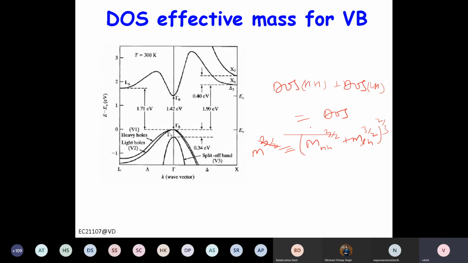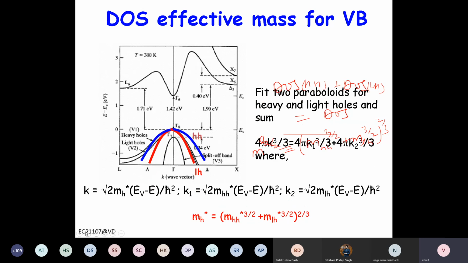So that will be your effective mass for two bands, heavy hole and light hole. So this is the expression, and this is obtained by adding these two densities of states. Now please remember, in the conduction band they were not spherical, right? So we have to basically equate the volume of the sphere with the ellipsoid. Here both are spherical, so we just add the two states because they are at the same energy, and the split-off band is a little away, so we don't have to add it.